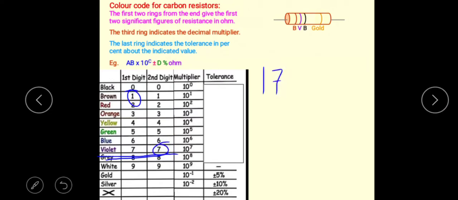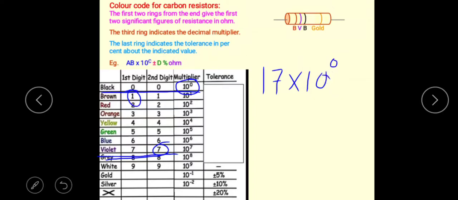The third ring is black color. The third one is the decimal multiplier, that's why the multiplication symbol is here. In the multiplier column you need to search for black. Here this is the black color, and this value is the multiplier, 10 to the power 0.